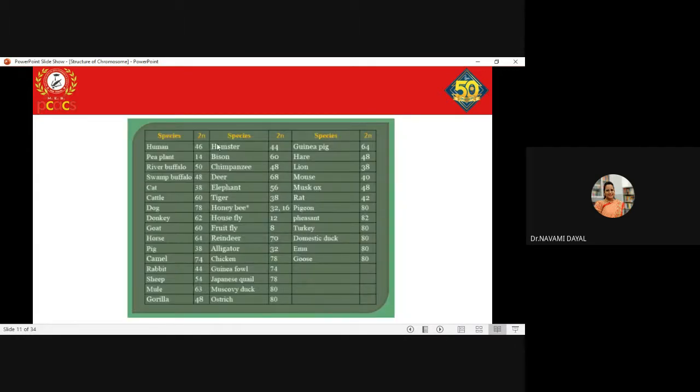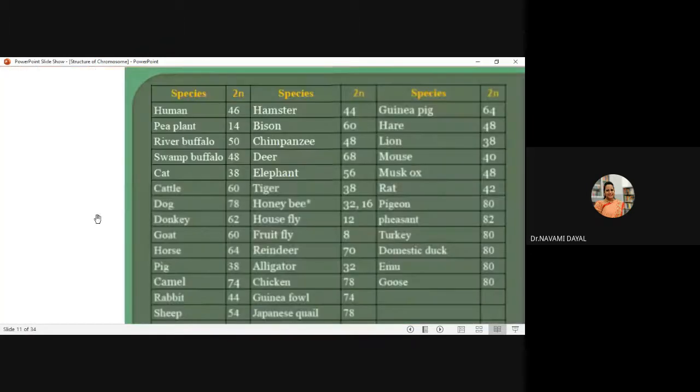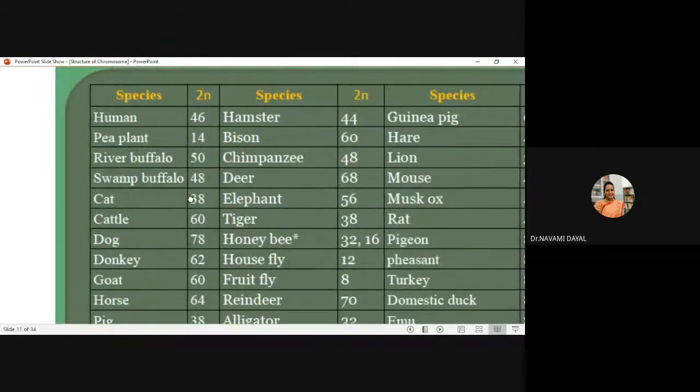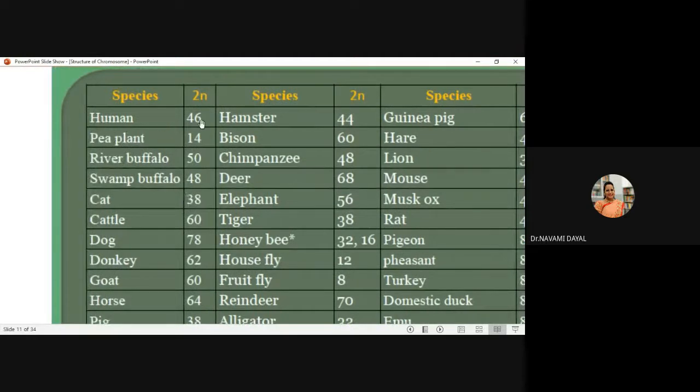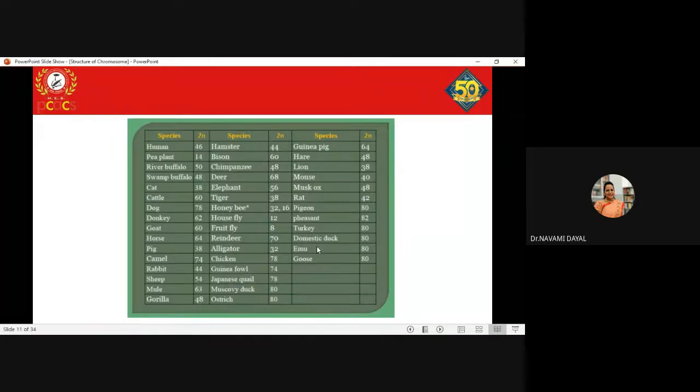Here is a list of a few species and how many chromosomes each has. Humans have 46 chromosomes. A pea plant has 14. Buffalo has 50. So these are the different chromosome numbers of each of the different species. Clear?